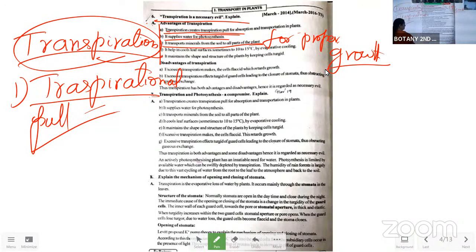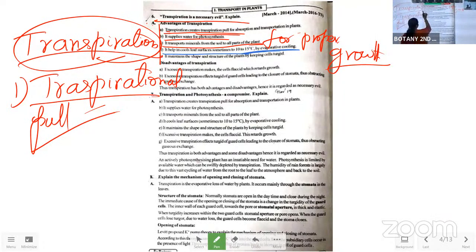Now, next one. It helps in cooling the leaf surfaces. So it maintains the body temperature of the plant by transpiration, by evaporating water vapor. That's it. Now comes the next point.